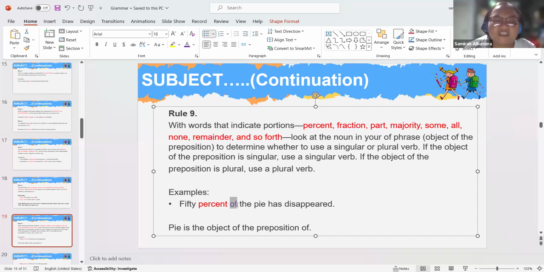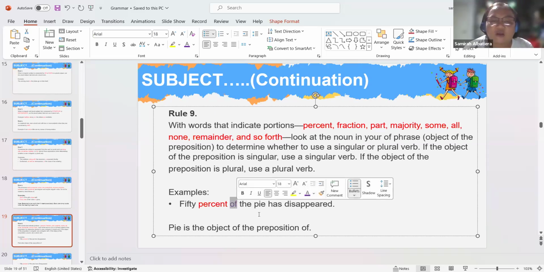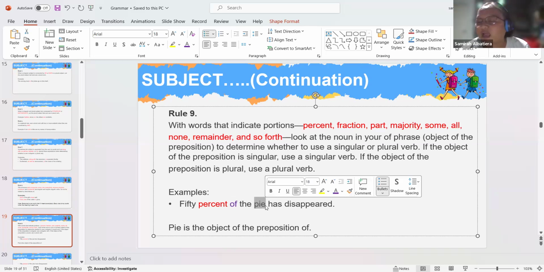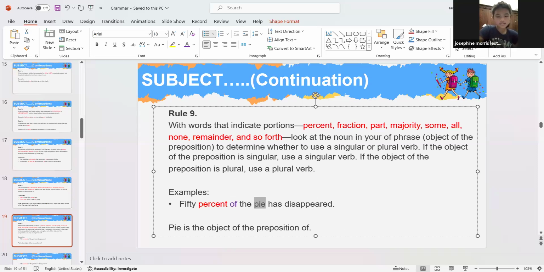After the preposition of, you can see an object, which is pie. What is pie? Is it singular or plural? Singular. Very good. So we all agreed that pie is singular.